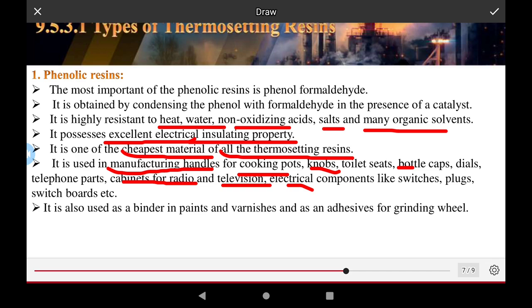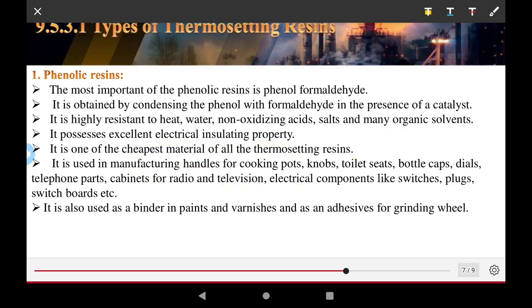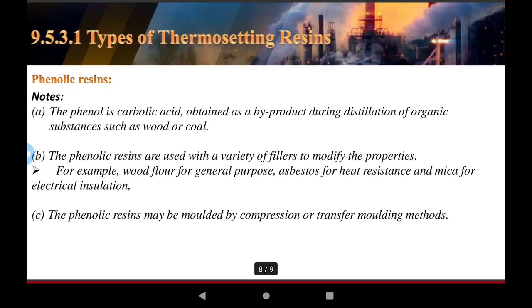It is also used as a binder in paints and varnishes and as an abrasive in grinding wheels. They are the thermosetting resins, the phenolic resins.